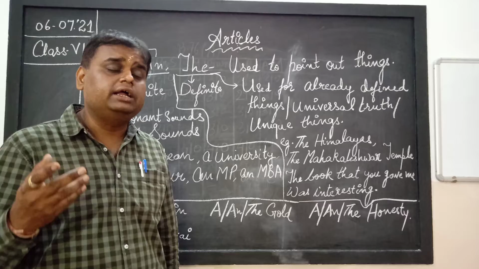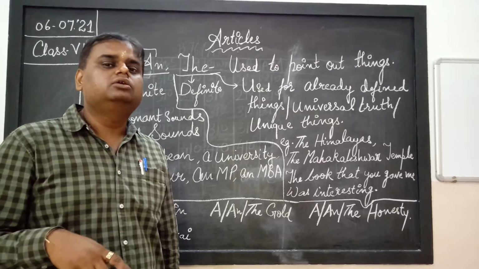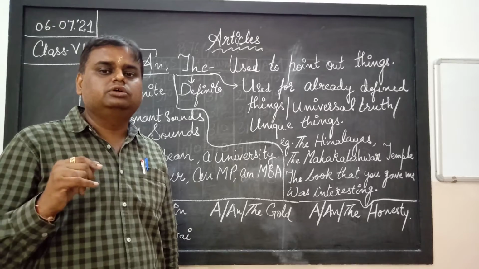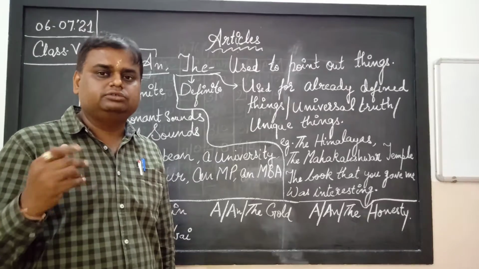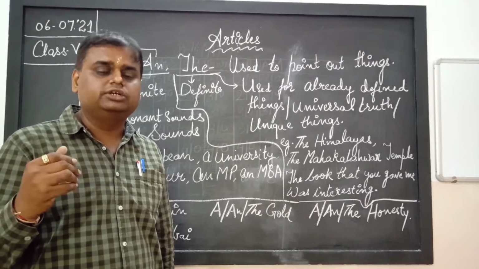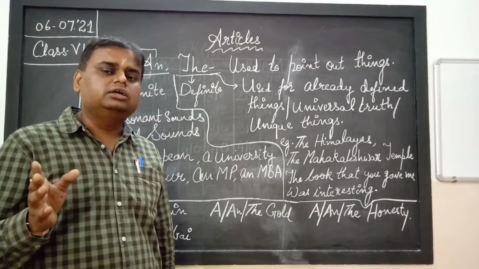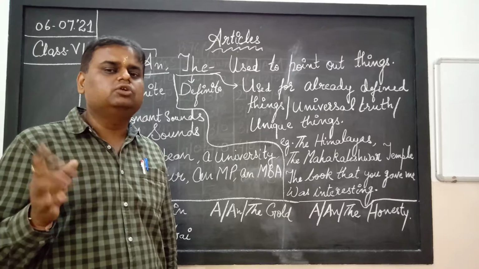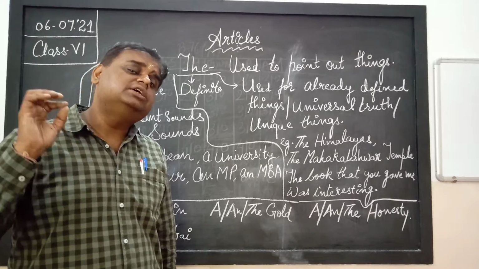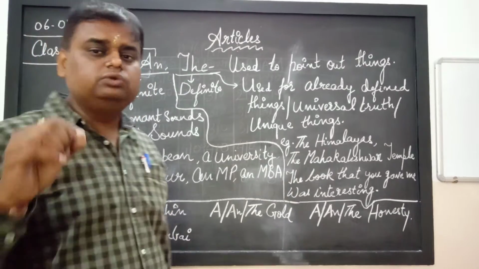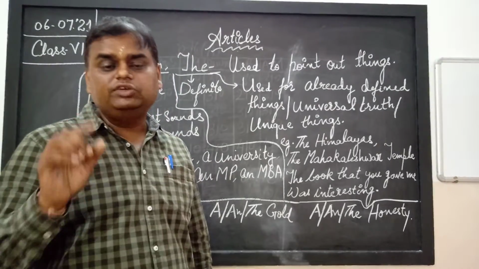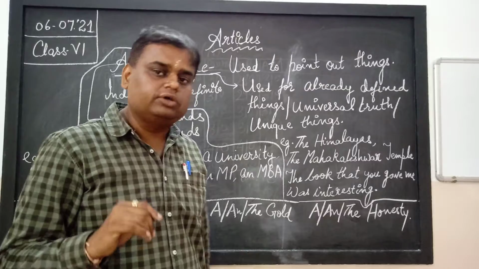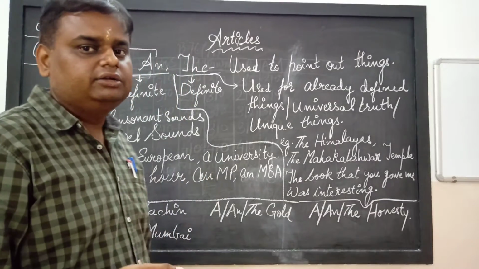If I had said, I met man who was wearing saffron trousers, saffron shirt, then it does not sound right when we hear this sentence. I met a man. A is the word which is used to point out that man. Which man? A man. About any particular man I am talking about. So that man I met.